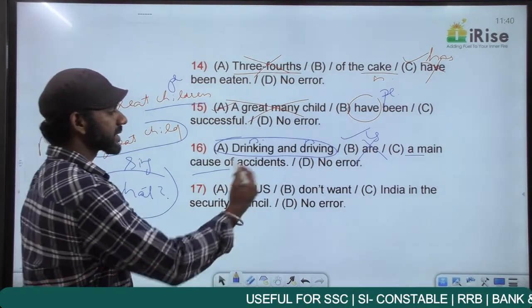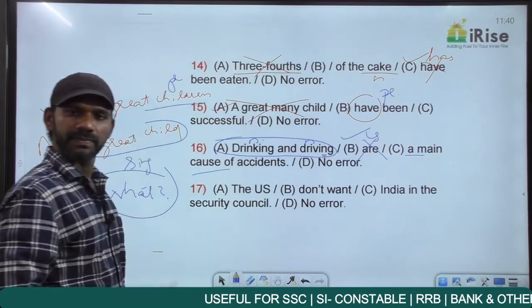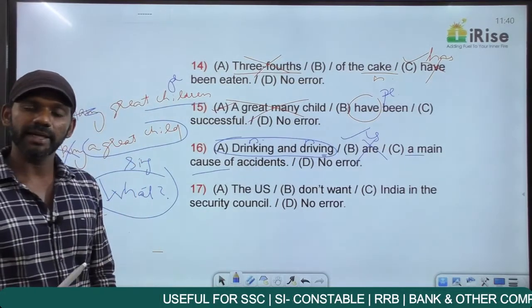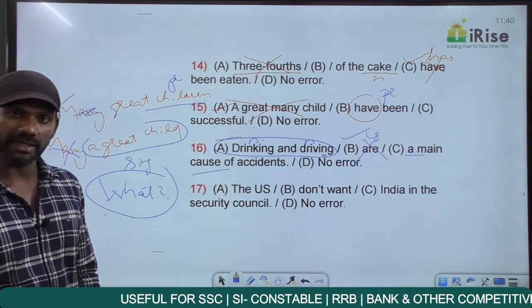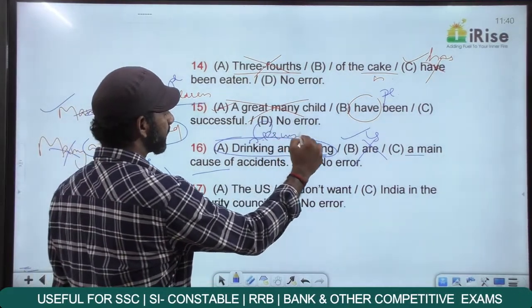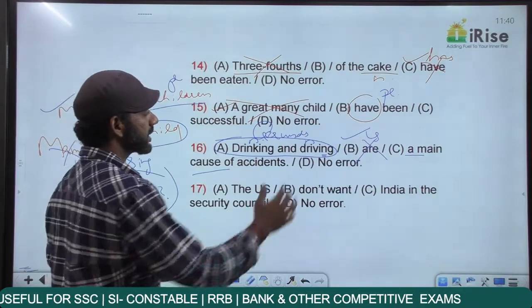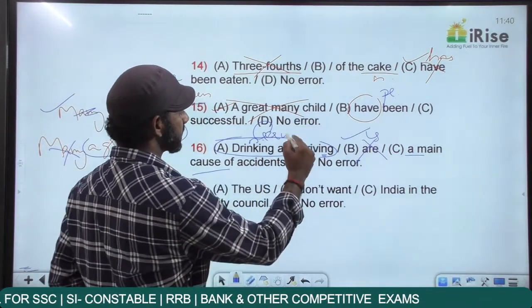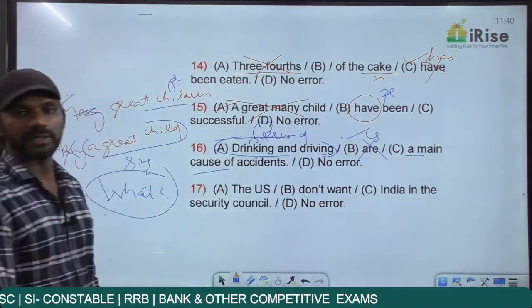So drinking becomes a noun, driving also becomes a noun. Any ing word acting as a noun is called a gerund. So drinking and driving both are gerunds here. Right? Drinking is a gerund, driving is also a gerund. Any ing word acting as a noun is called a gerund.